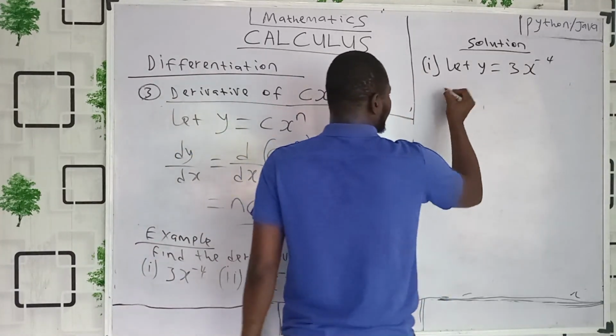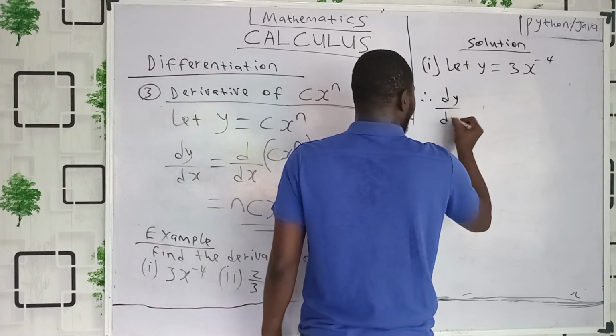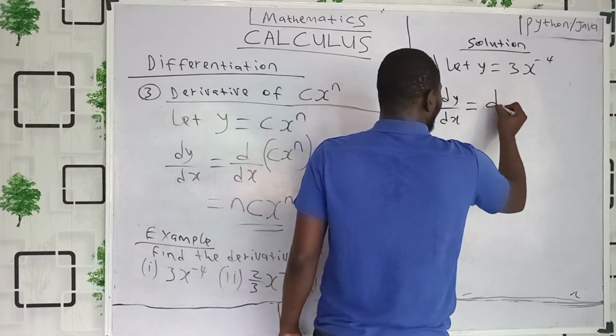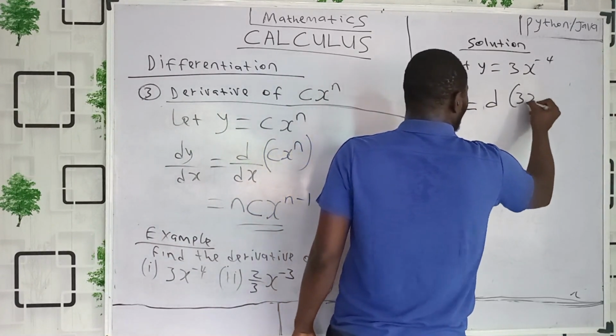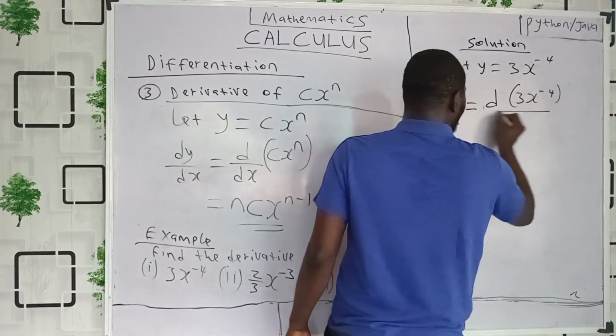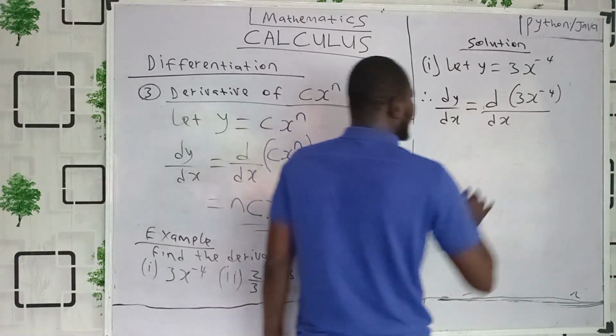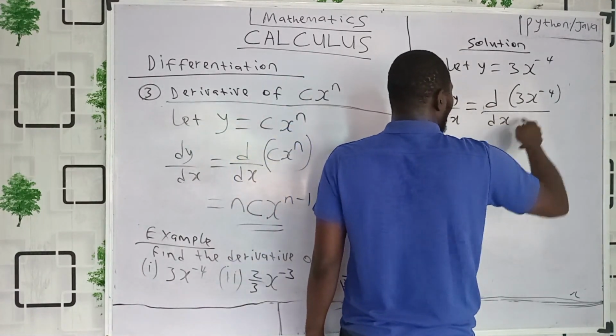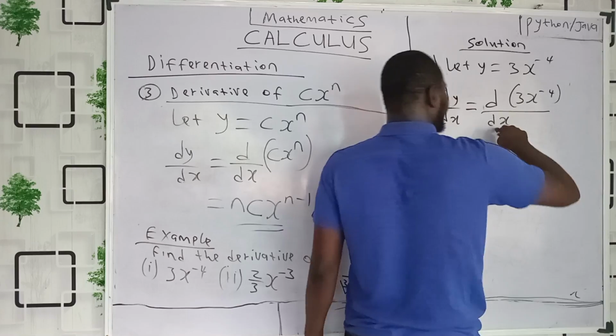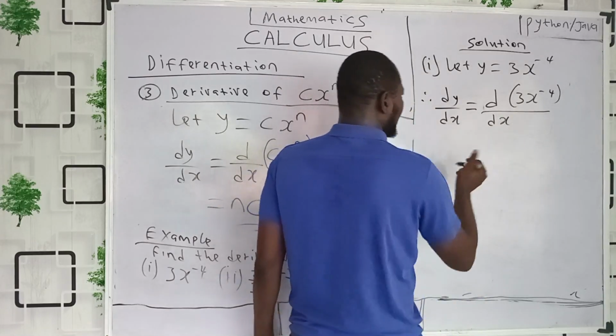Beautiful. I can say therefore dy/dx is equal to the derivative of 3x raised to power minus 4 with respect to x. Are you with me? So what would that be?